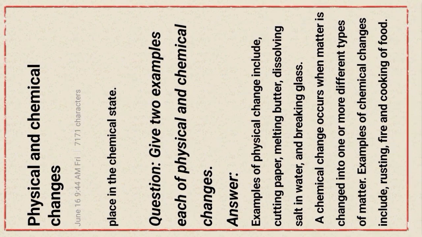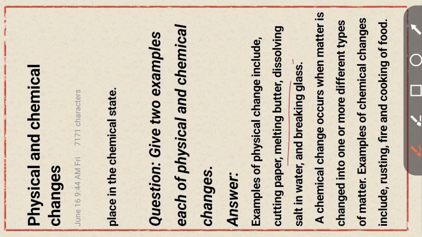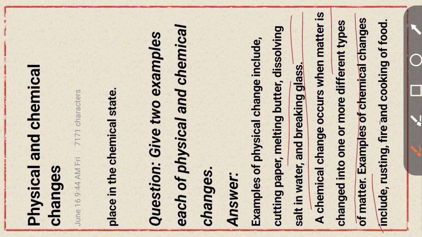Next question. Give two examples each of physical and chemical changes. Okay, examples of physical change include cutting of paper, melting butter, dissolving salt in water, breaking glass. Okay, a chemical change occurs when matter is changed into one or more different types of matter. Examples of chemical changes include rusting, fire, and cooking of food. Okay.